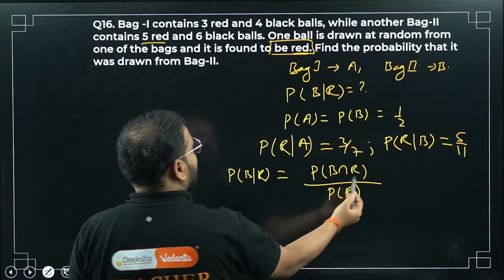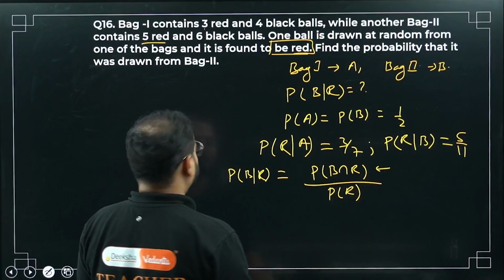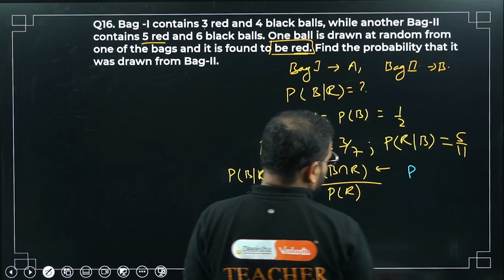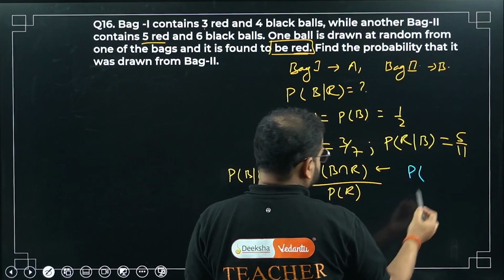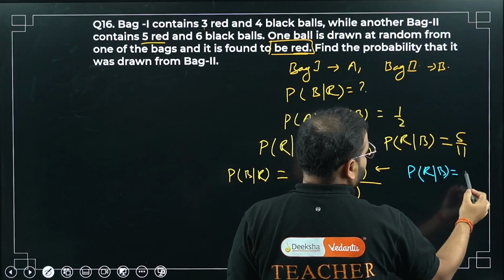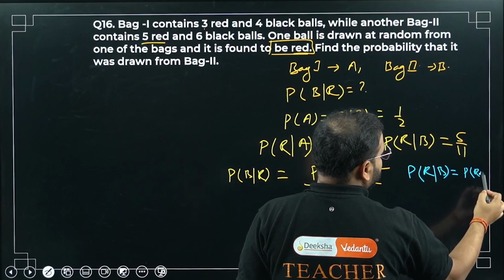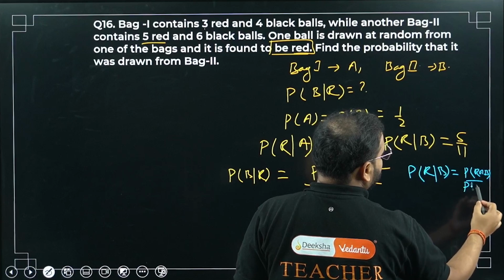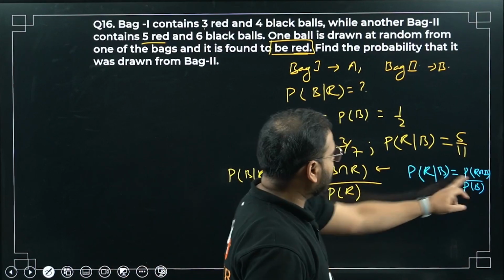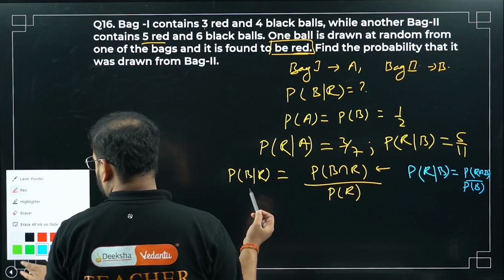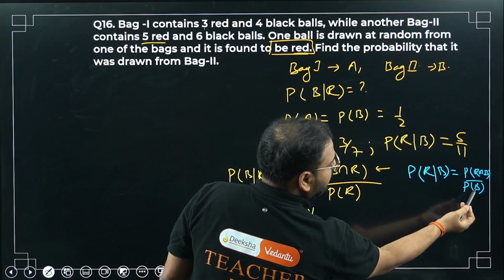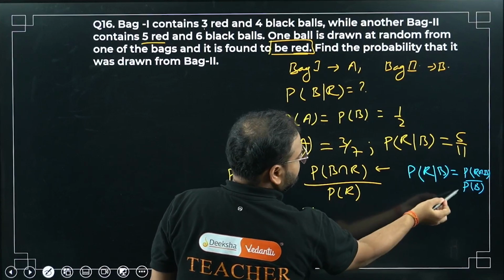You can write the conditional probability for this one also: P(R|B) equals P(R intersection B) divided by P(B). So you can cross multiply to get P(R intersection B), which is P(B) multiplied with P(R|B).